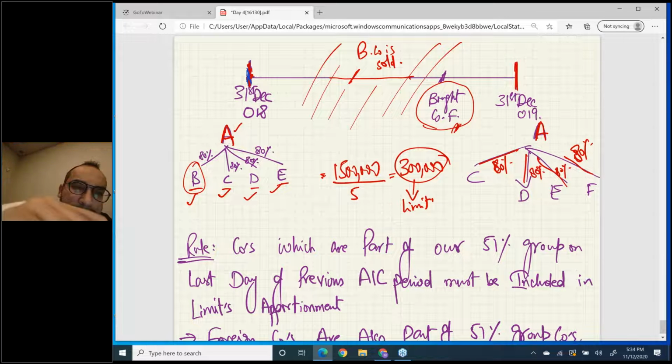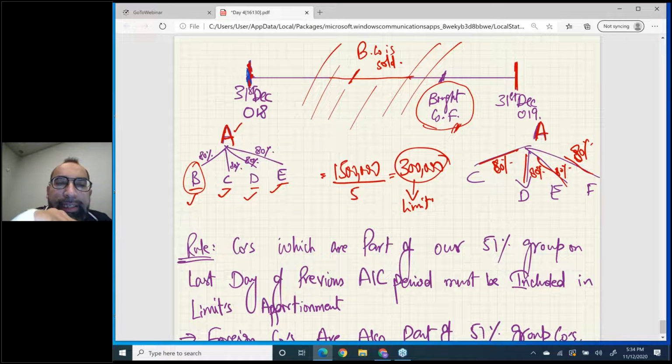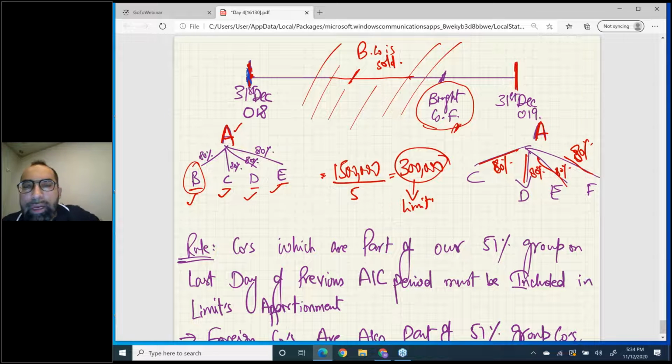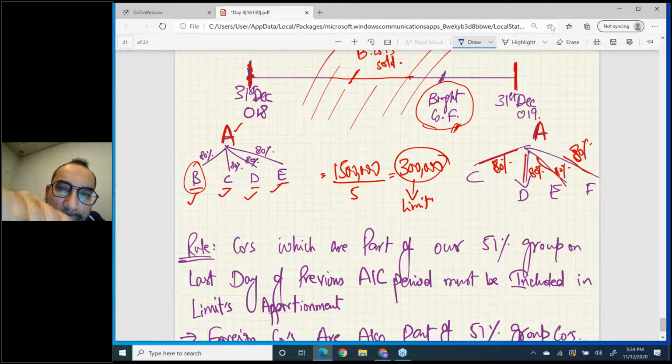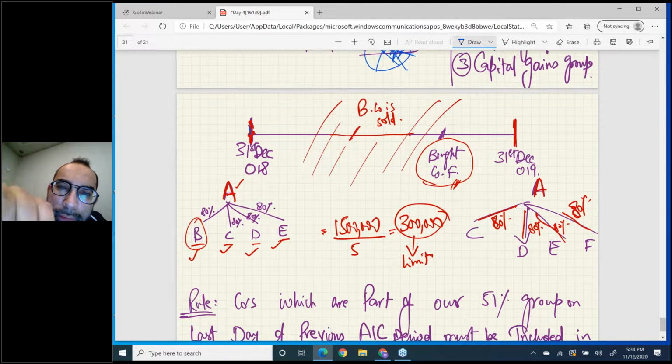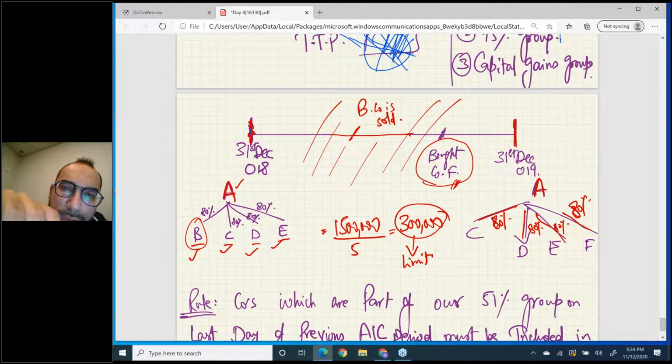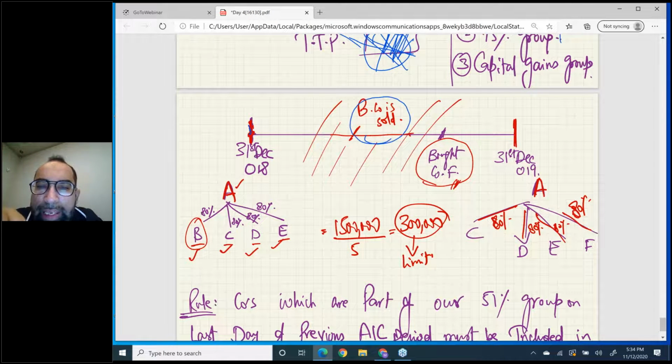At the end of last year, the group structure is this: you have A, B, C, D, E. Now, during the year you sold B company, and you bought another company F.